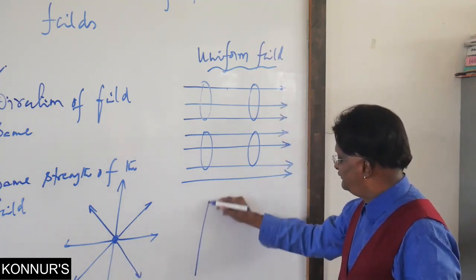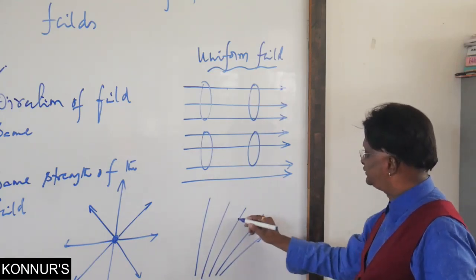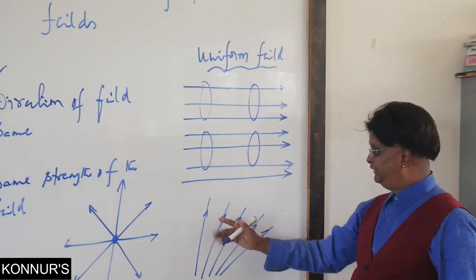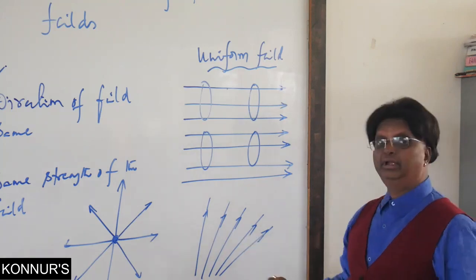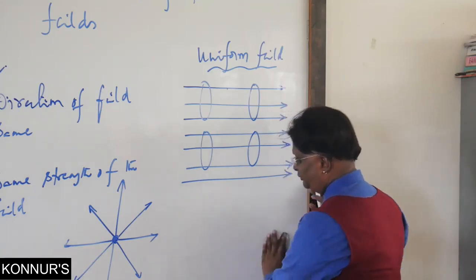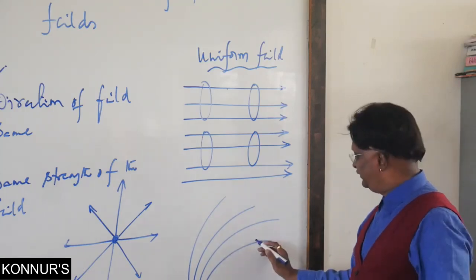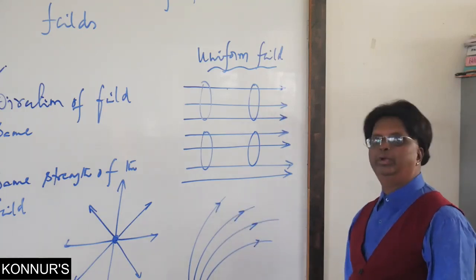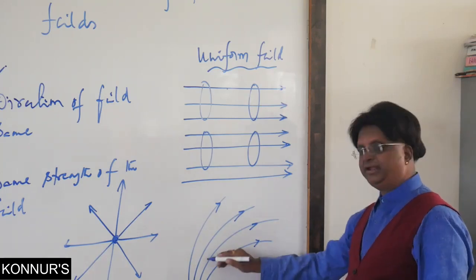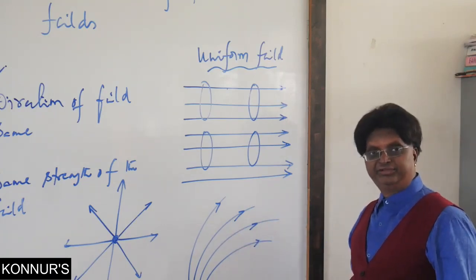Or supposing I show an electric field like this, here also the direction is different at different points and the density is different too. It need not be straight lines. Supposing you get something like this, this is also a non-uniform electric field in terms of both magnitude and direction, changing at each and every point.